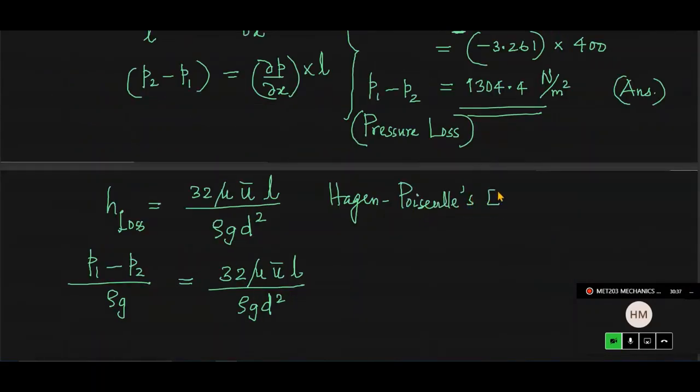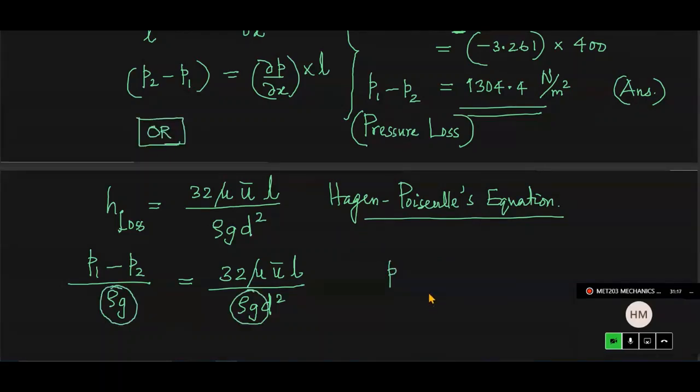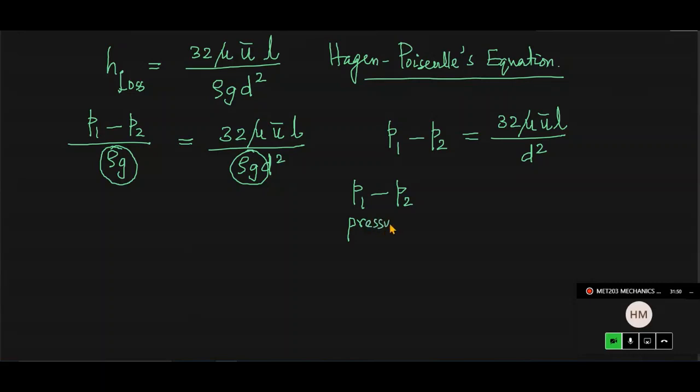Please listen to me carefully, this is important for you. Hagen-Poiseuille's equation is applicable for viscous flow through a pipe for finding the loss of head due to viscous resistance. If you do not want to find the pressure gradient from the average velocity expression, you can find it from the original final Hagen-Poiseuille's equation also. So, the pressure loss for a length of 400 meters.